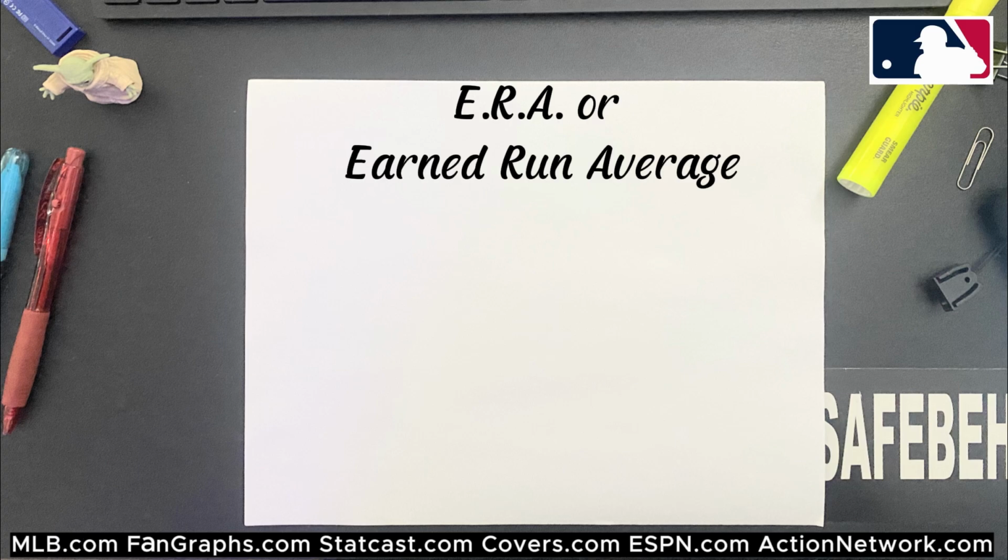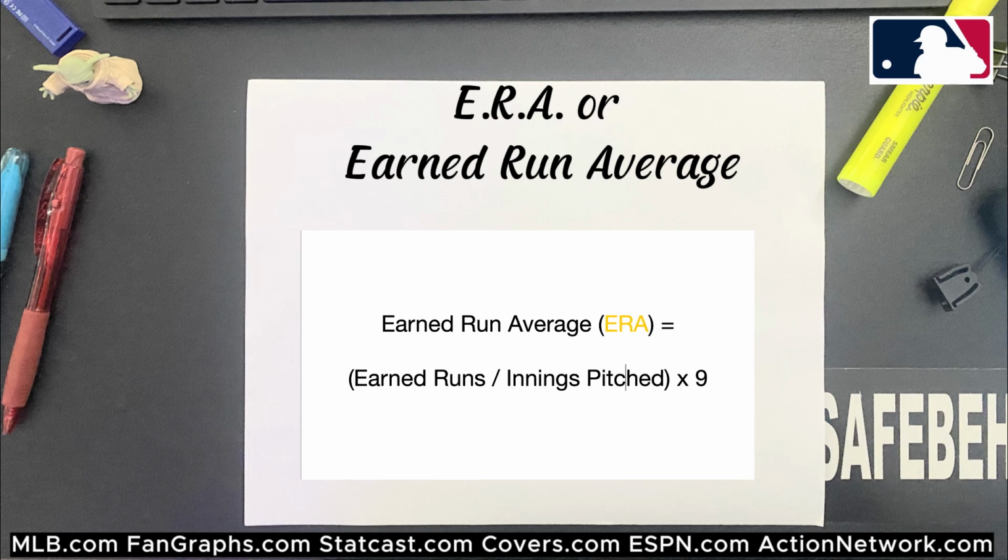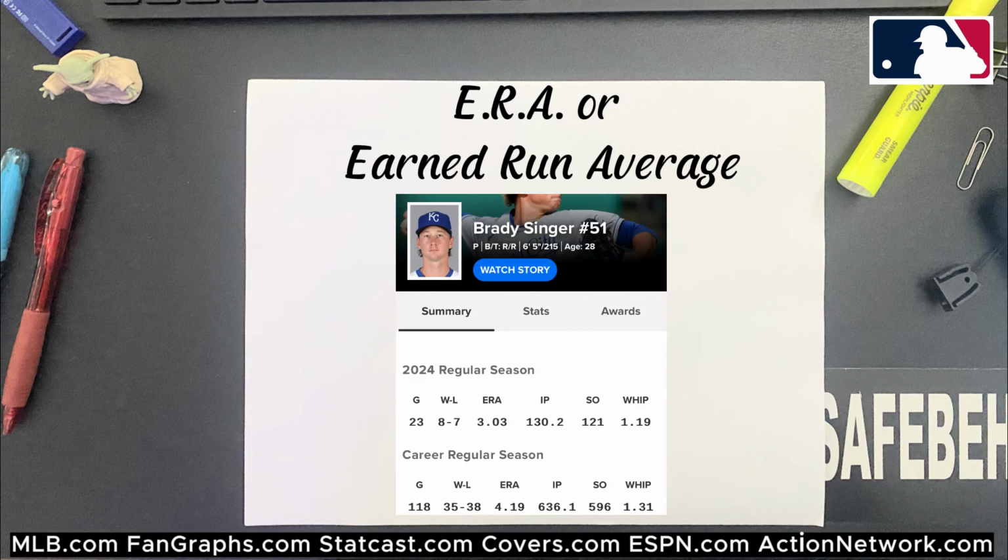ERA, or earned run average. Earned run average is a number that shows how many runs a baseball pitcher gives up per 9 innings. A lower number is better, meaning the pitcher is doing a good job. If a pitcher has an ERA of 3, it means that they usually allow 3 runs in a full game.